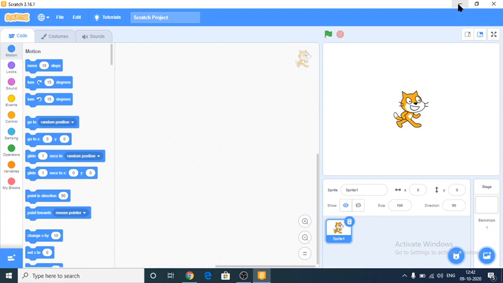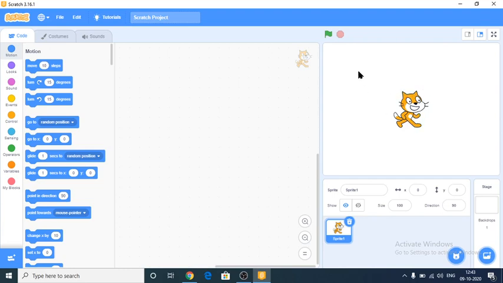This is called the Scratch window, and here this is called the title bar, this is called the menu bar, and this is known as the block menu. These total things are known as the block palette, and this is the working area, I mean the script editor, and this is called the stage.